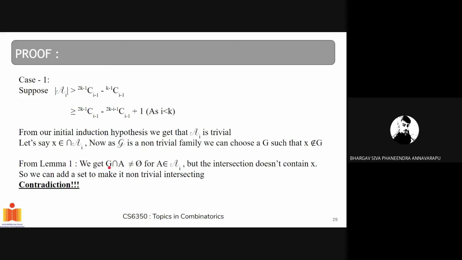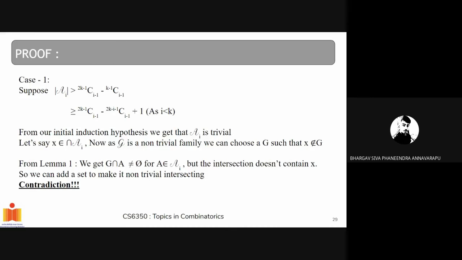Our G doesn't have x. If we add an i subset of G such that it intersects with A for all A belonging to A_i, then the new A_i will also be an intersecting family, as the newly added set is intersecting with A for all A belonging to A_i.